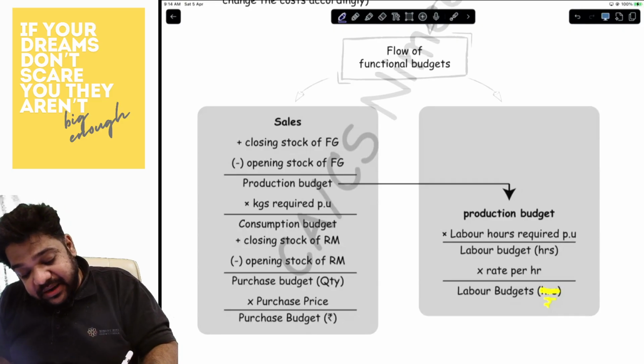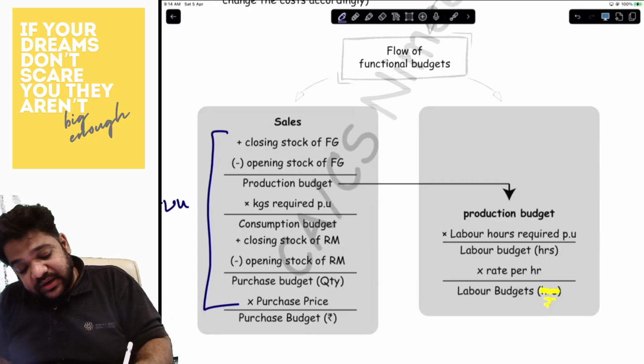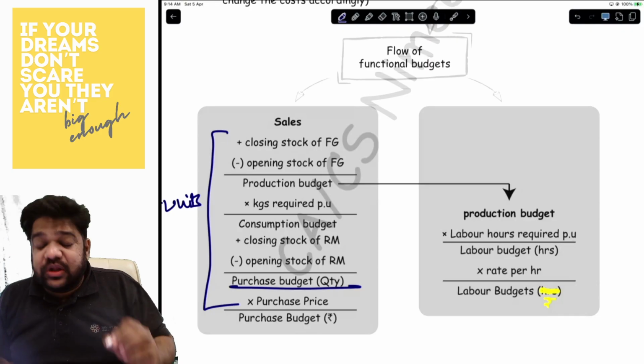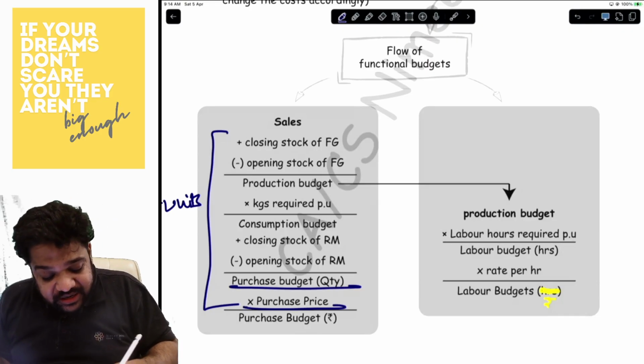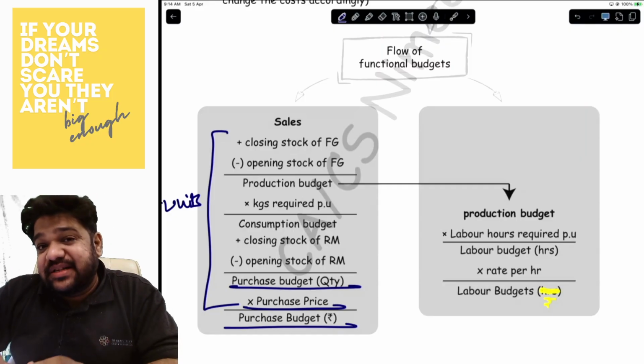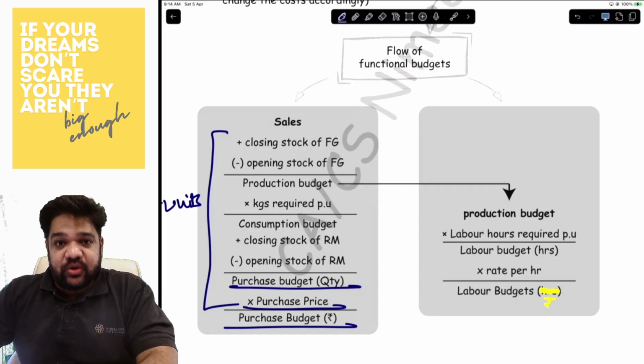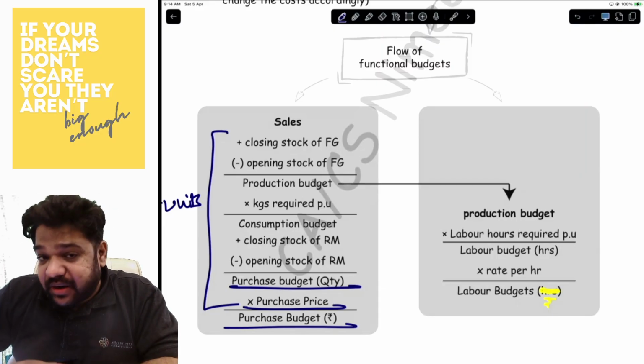Now, please keep this in mind. Everything over here is in units. When you do the purchase budget, it is in units. You multiply by purchase price to get the purchase budget in rupees. Is that understood? And then you may be asked labor budget as well.